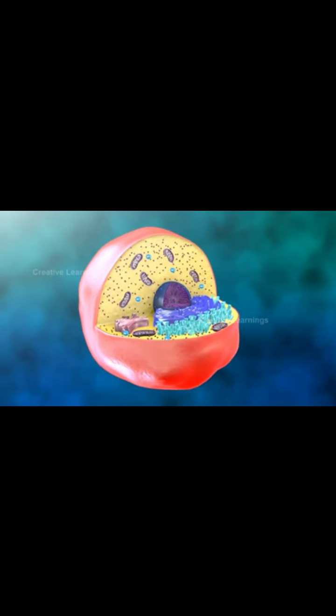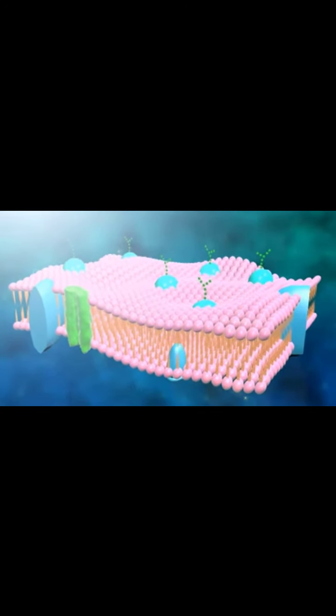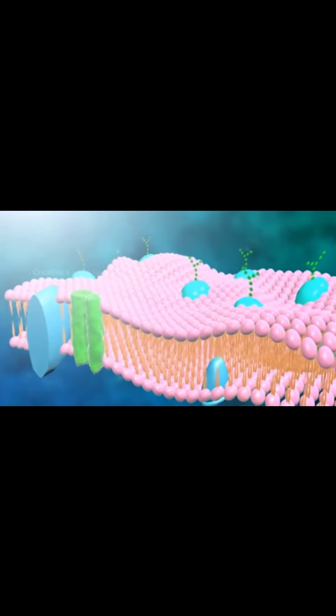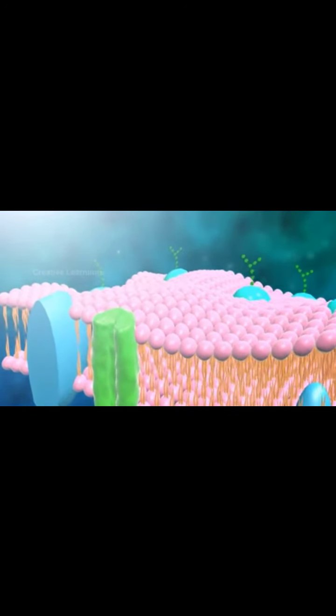Animal cells are the foundation of all animals. Let's examine an animal cell more closely. Animal cells are protected by a phospholipid bilayer that surrounds the cell and functions as a gate that allows the entry and exit of molecules from the cell.